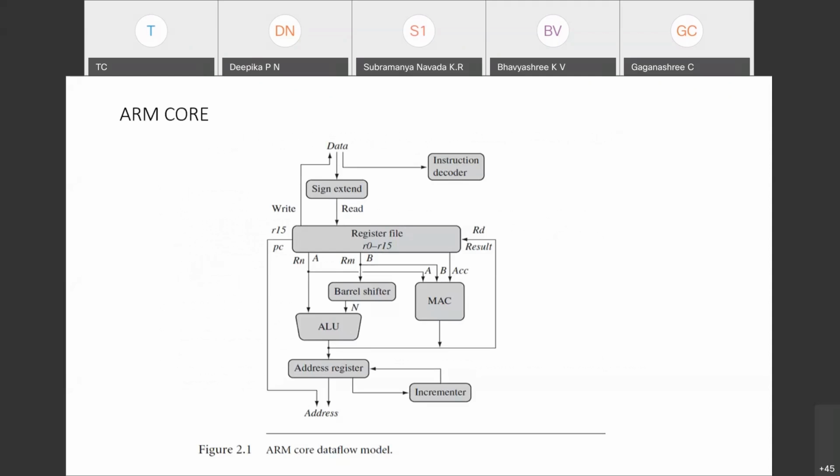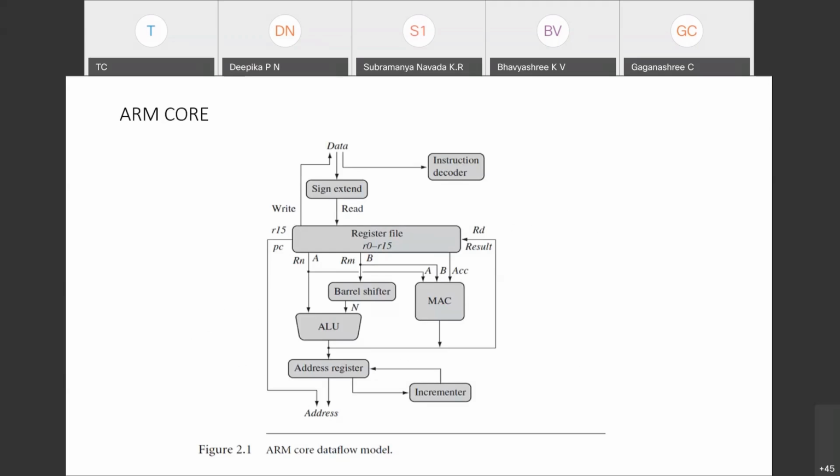Okay. Pramod, am I audible? Yes, sir. Yeah. So now if you see the ARM core processor, it's very, very simple. Quickly understand how you are going to draw the block diagram. This is the block diagram you are going to write in your exam and you are going to explain. How exactly it happens? Very simple.